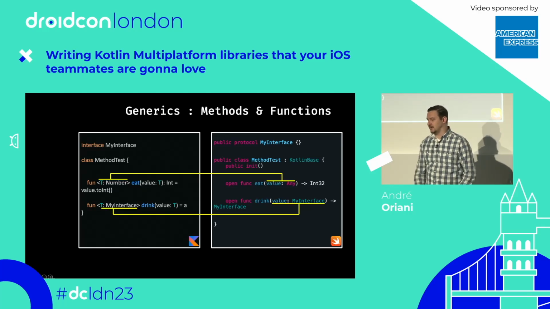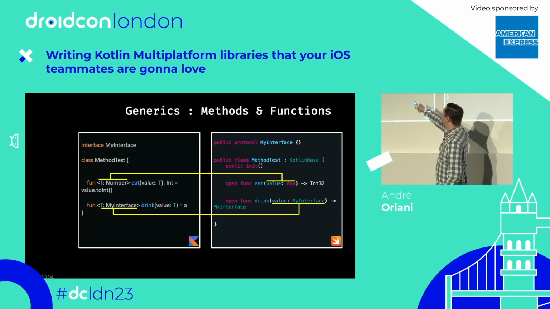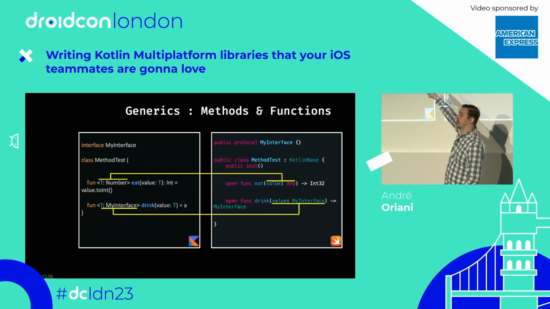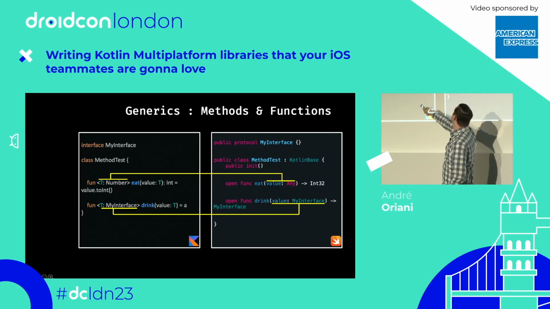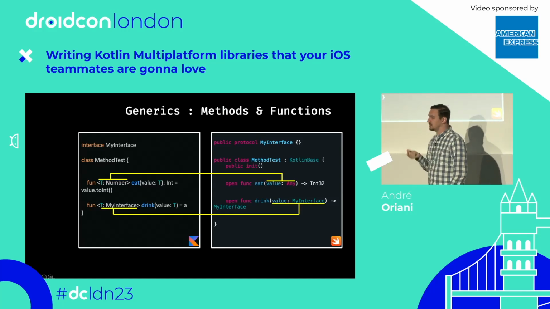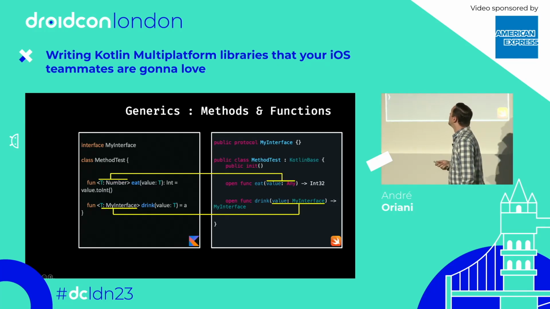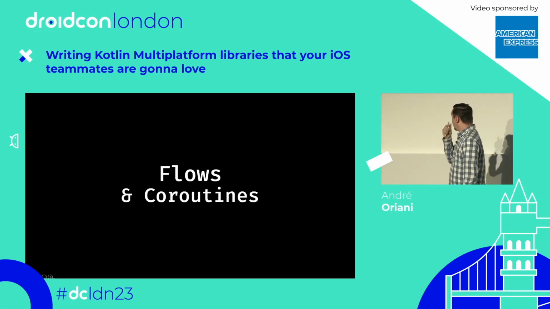So the bound is ignored. But on the other hand, MyInterface is a type that was defined by us in the method drink. So now we see here in the exported Swift API that the value is of the type MyInterface, right? So we see there's no support for generics, but at least there's some respect for the bounds of the types.